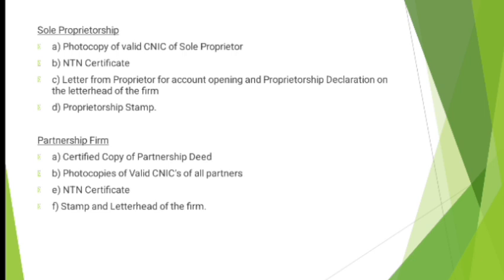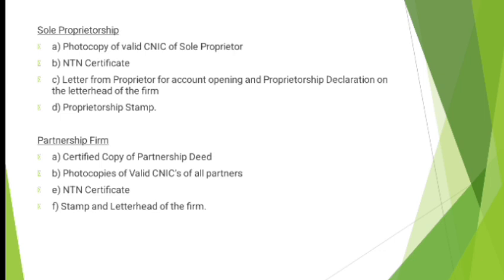The next category is sole proprietorship. Sole proprietorship is a category where a person who's independently running or operating a business needs to open an account, like a small shopkeeper, a small hairdresser, a small mobile shop owner, or someone doing a small type of business. That category comes under sole proprietorship, which is run and owned by a single person. All responsibilities are owned by a single person.